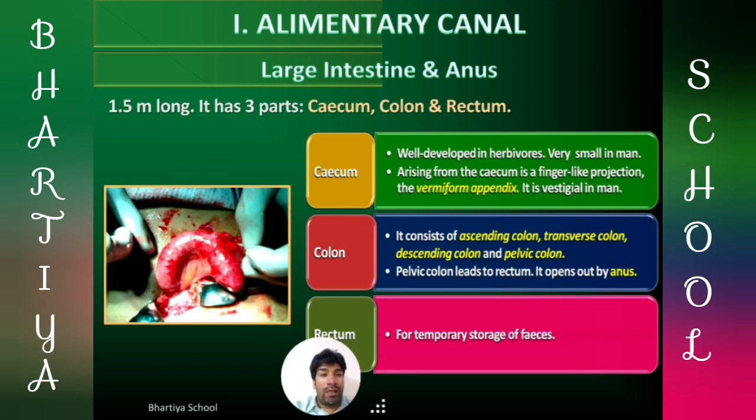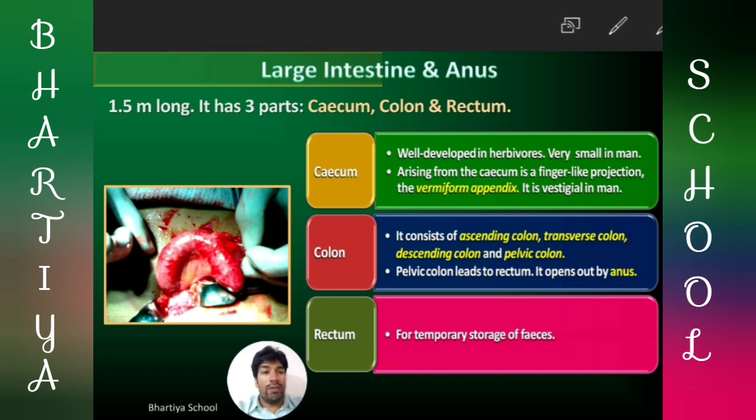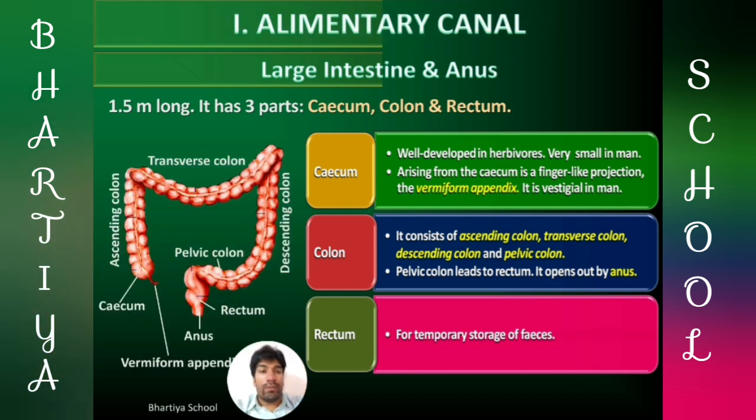Cecum is the first, pouch-like part of the large intestine. The second, long part is called colon, and the third part is called rectum.